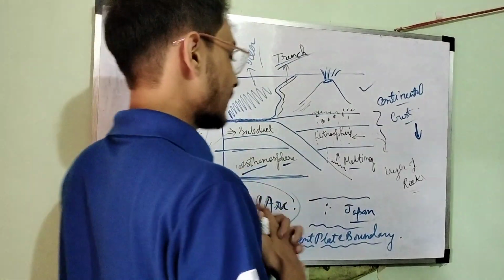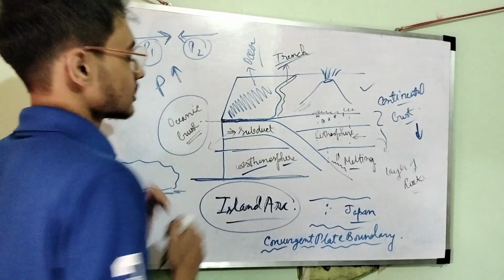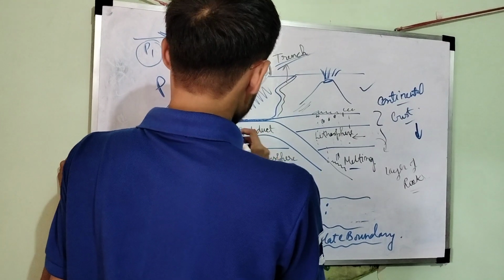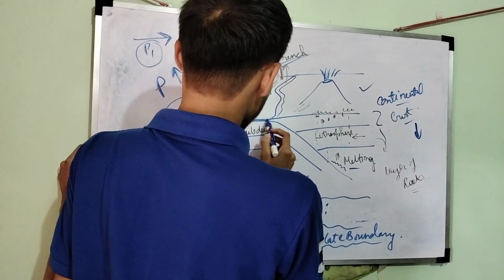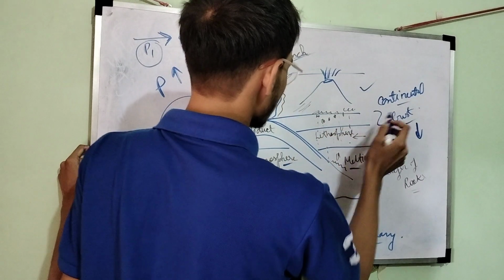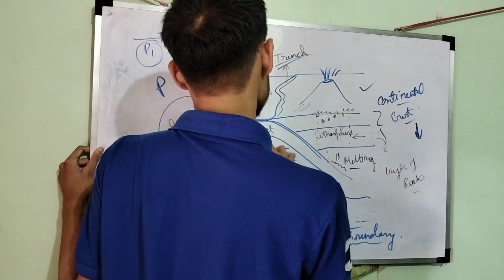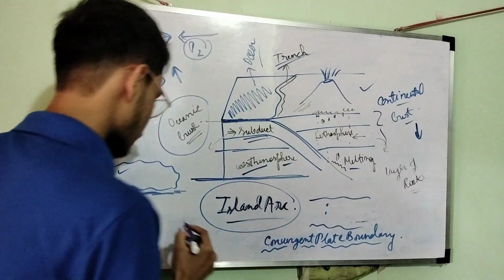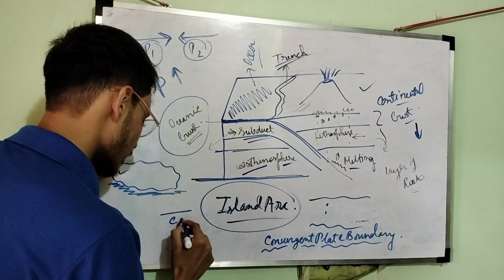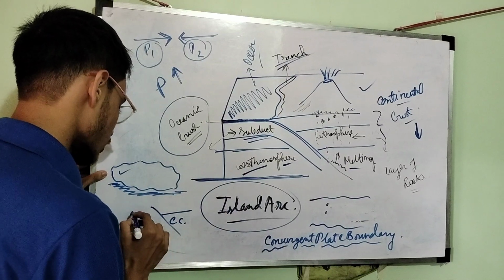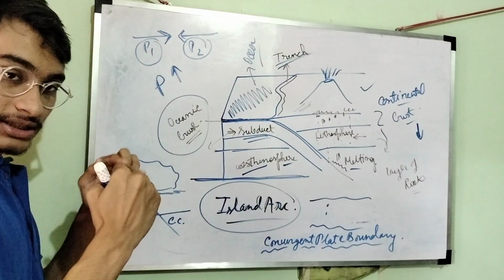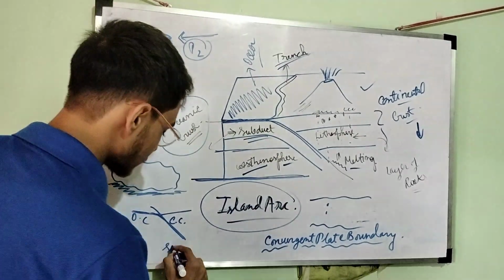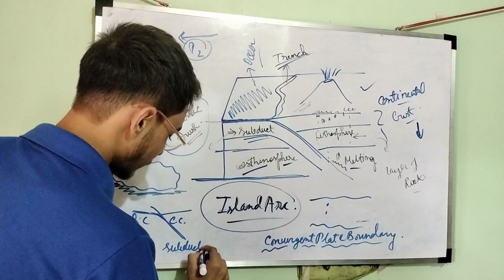Now we find island arcs in convergent plate boundaries. This is the oceanic crust. When it hits the continental crust, its density is much higher than the continental crust, so subduction takes place. What is subduction? This is the continental crust, CC, and this is the oceanic crust. When they crash with each other, the oceanic crust goes below. It goes below means it subducts below.